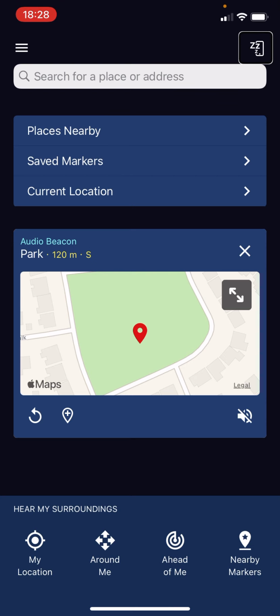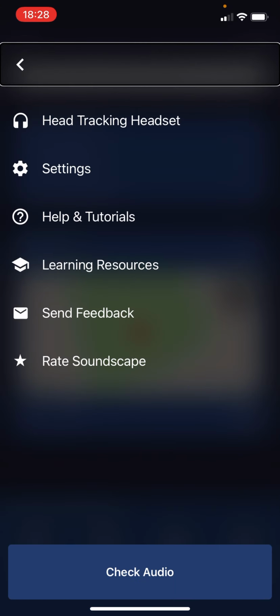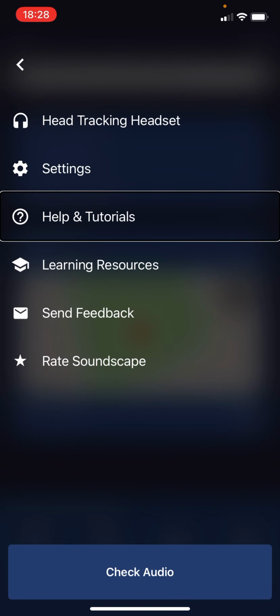And this is basically all the options. Search. Sleep. Double tap to sleep Soundscape. And then there's a sleep button, and a menu button. Double tap to open the menu. Close menu. Head tracking headset. Settings. Help and tutorials. So you can access help and you can access tutorials.